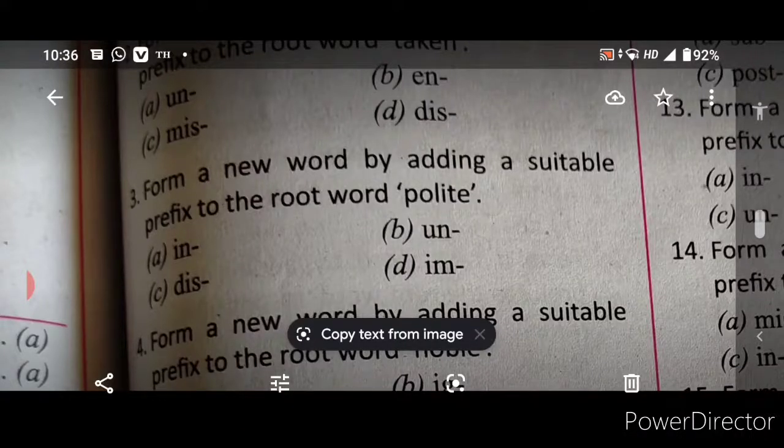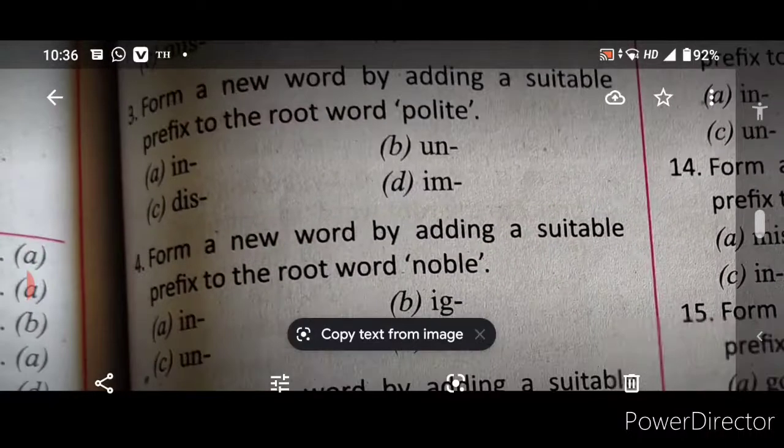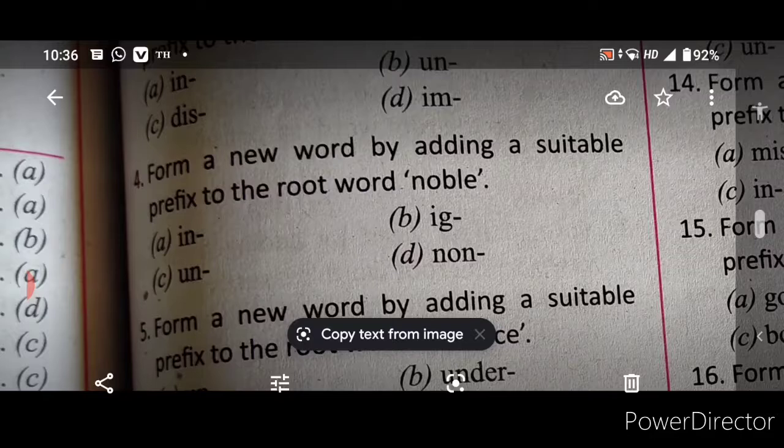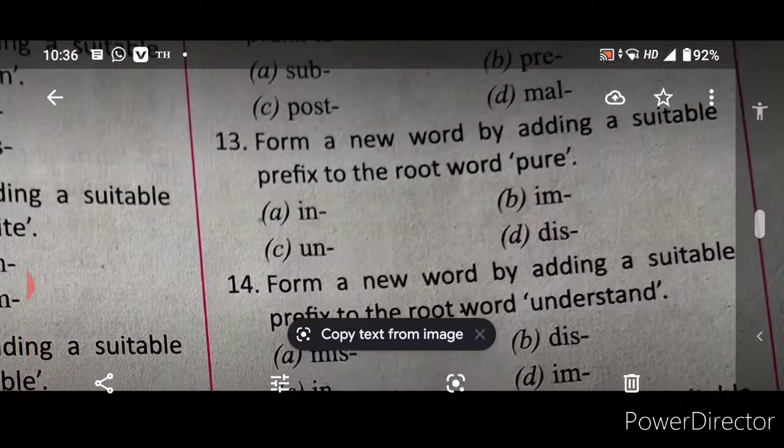Impolite. Then next word, noble. For noble, what word shall we go? We can go with ignoble. Like this, where you add certain words before the root words, the meaning of the word changes. Now, shall we see some more words?